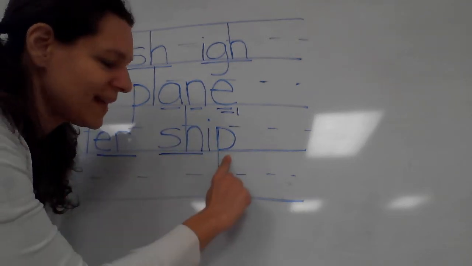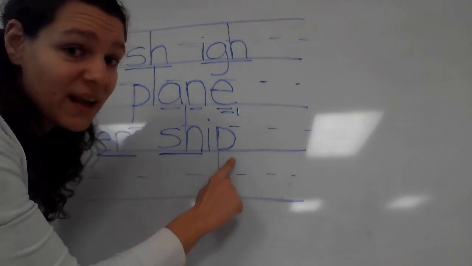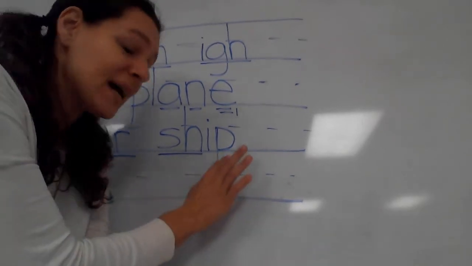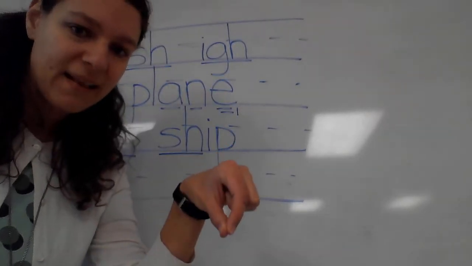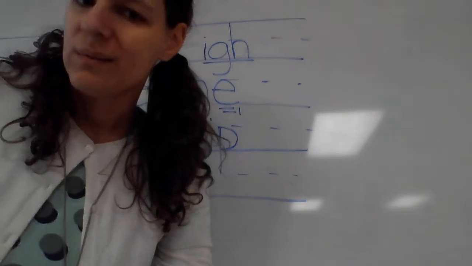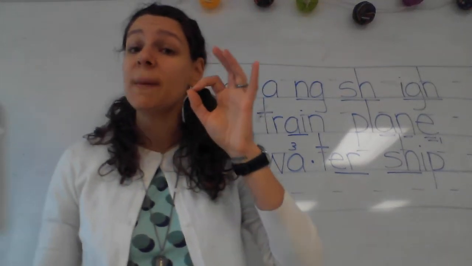Okay, so what are we going to have to do if we don't drop something? Something else that starts with a d. All right, if we're not going to drop it, we're going to double it. Remember, we drop silent final e's, we double the last consonant in 1-1-1 words. All right, so our word is shipping.